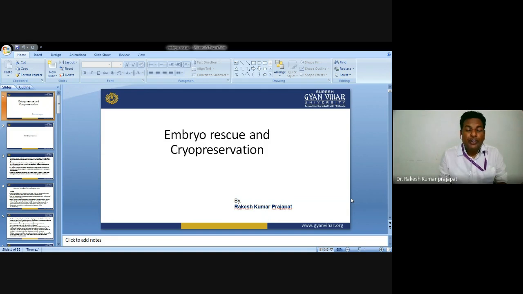That embryo has to be isolated from the endosperm for further development. If the endosperm is not compatible or is not able to develop completely, then we have to provide artificial culture media to the embryo. The embryo has to be protected from different adverse climatic conditions, so in those conditions we have to rescue the embryo and culture it under aseptic conditions on artificial media.